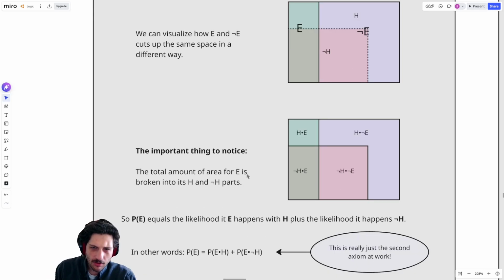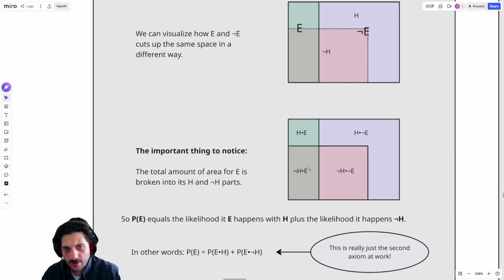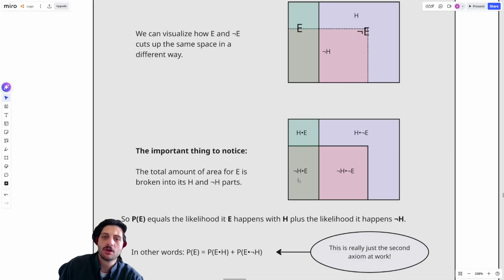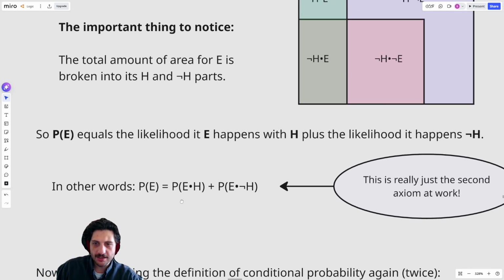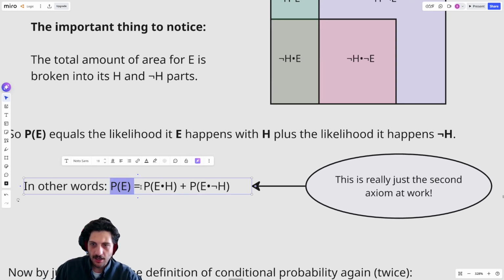Then what we need to notice is just that these two green shaded pieces here add up to the entire E piece. Because that's the point. We have the place where E is true with H, and we have the place where E is true without H. And those are the two ways that E could happen. So really all that we're saying is the probability of E just equals the probability of E with H plus the probability of E without H.